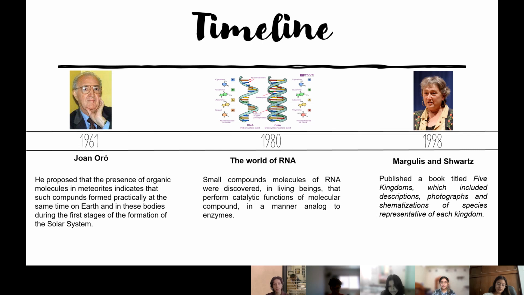In 1998, Margulis and Schwartz both published a book titled Five Kingdoms, which included descriptions, photographs, and schematizations of species representative of each kingdom.